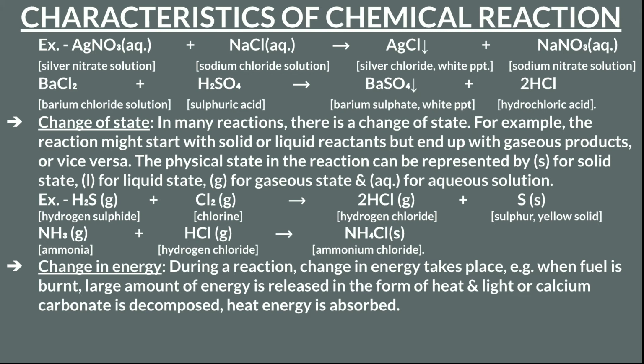During a reaction, a change in energy takes place. For example, when fuel is burned, a large amount of energy is released in the form of heat and light. Or when calcium carbonate is decomposed, heat energy is absorbed. So there is transformation of energy also, either it is absorbed or released. These are the characteristics which we observe during a chemical reaction.